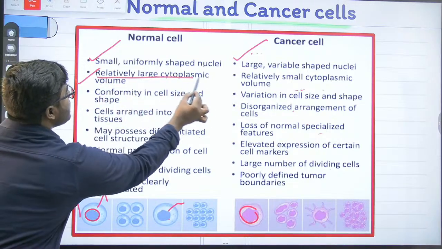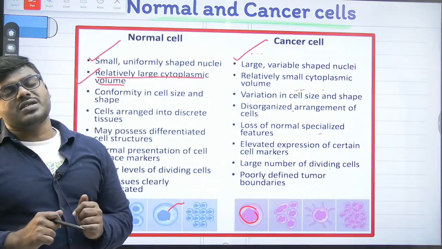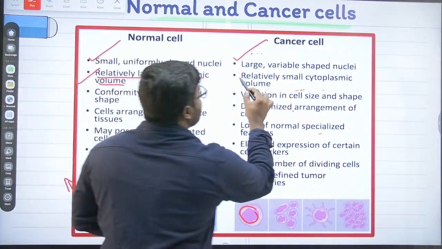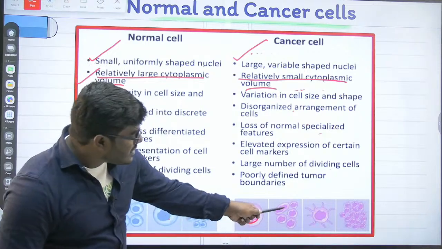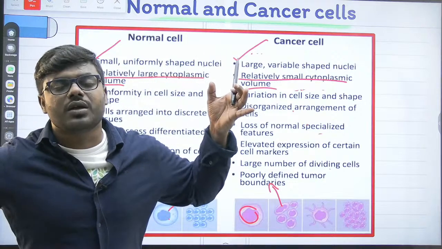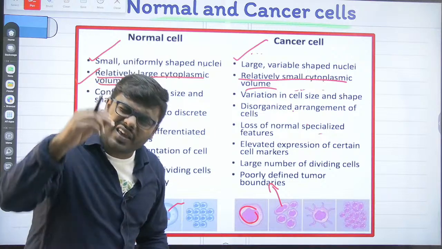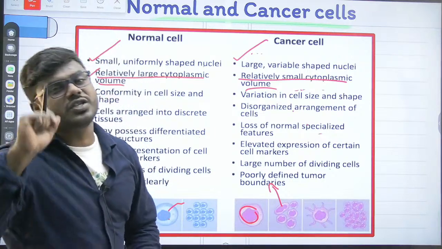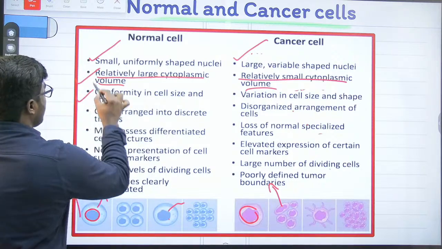Relatively large cytoplasmic volume. But if you look into a cancer cell, you have to understand, relatively very small cytoplasmic volume, because you can see in the picture that in the cancer cell, the nucleus occupies the large portion, whereas the cytoplasm occupies a very small portion. Please don't forget that point. Now look into the next point.